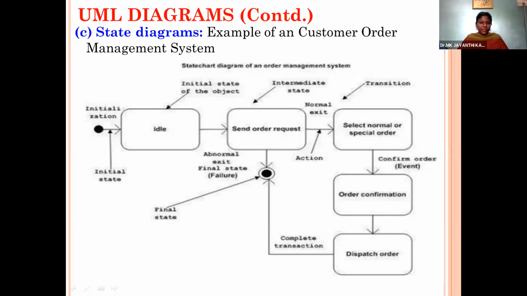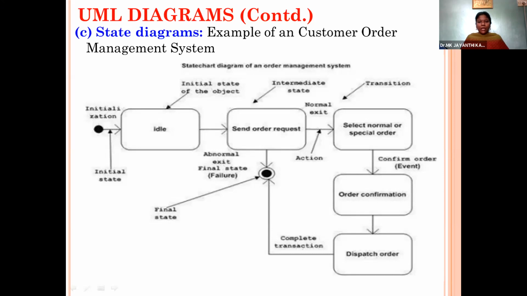And the third question: dash has one incoming transition and multiple outgoing transitions. One incoming, multiple outgoing. Fork or join, which one? And the fourth one: dash has multiple incoming transitions and one outgoing transition, whether it is join or fork. Fifth one: which is the major advantage of using the incremental model?